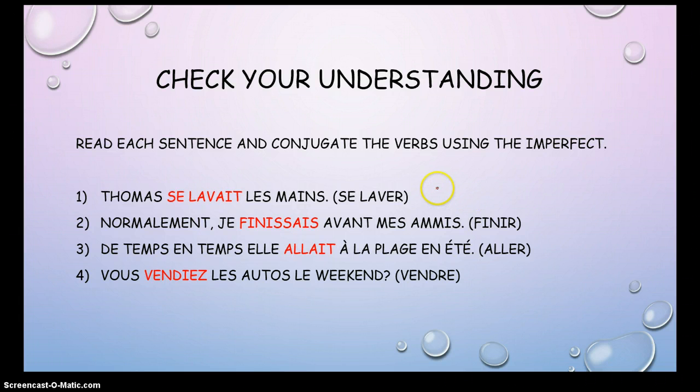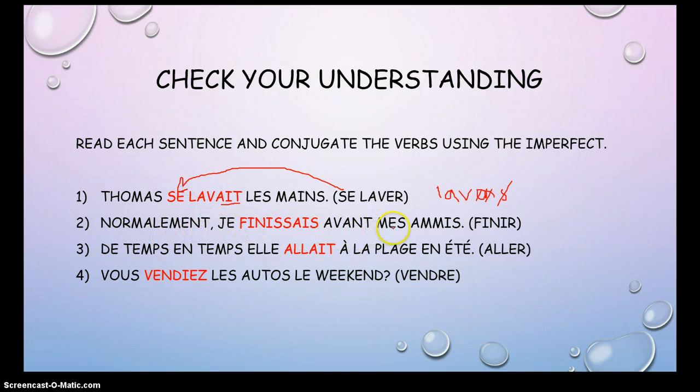So we've got lavons. We're going to drop the O and S and then add our imperfect ending, AIT. And we know that the reflexive pronoun se stays the same.